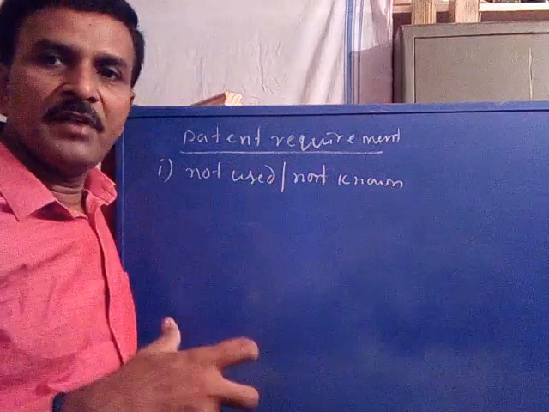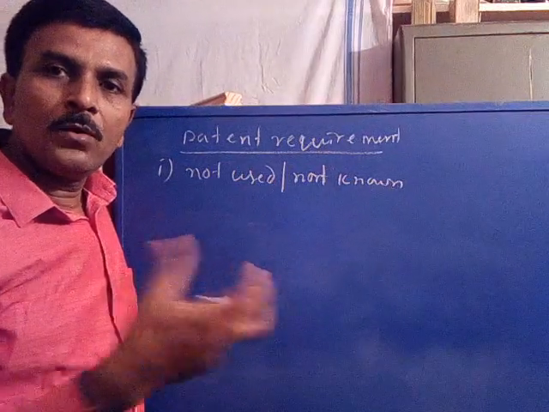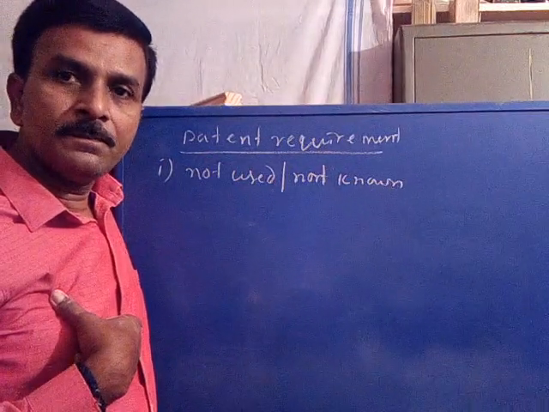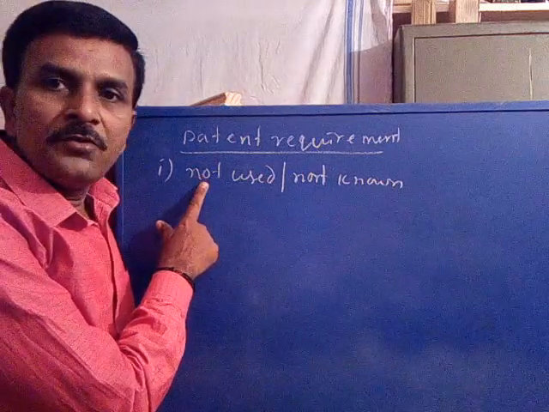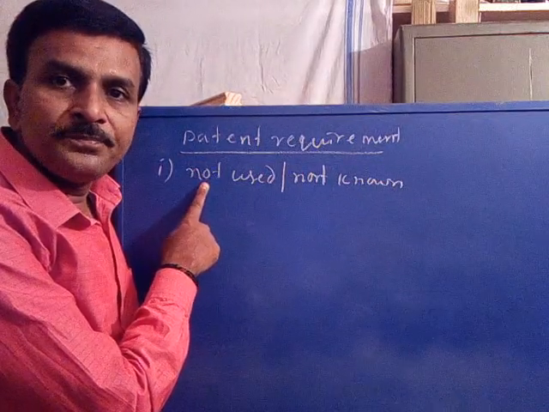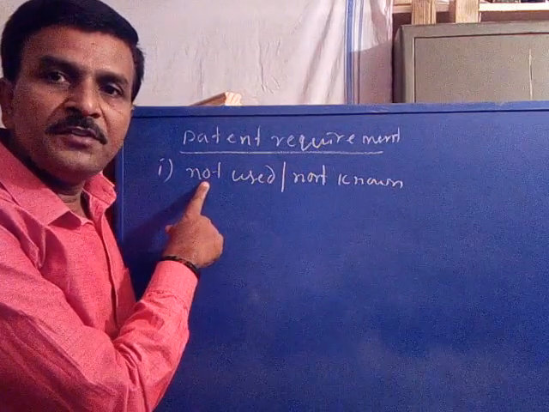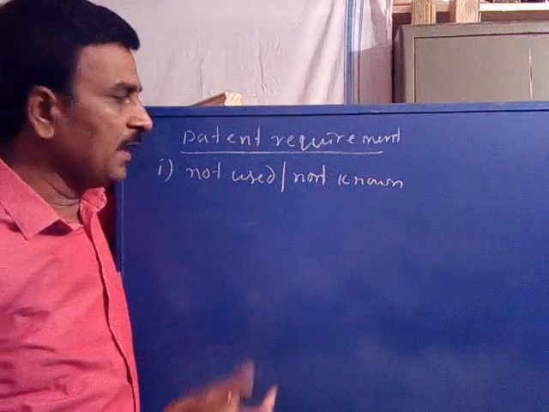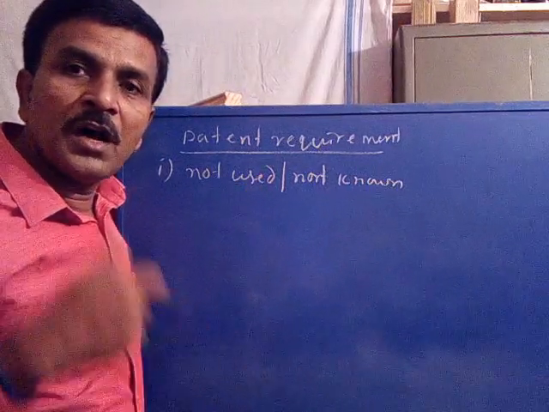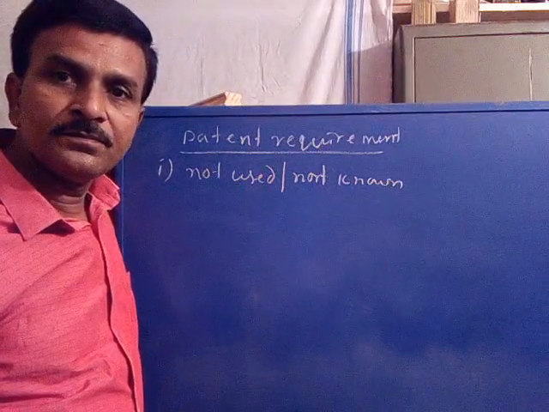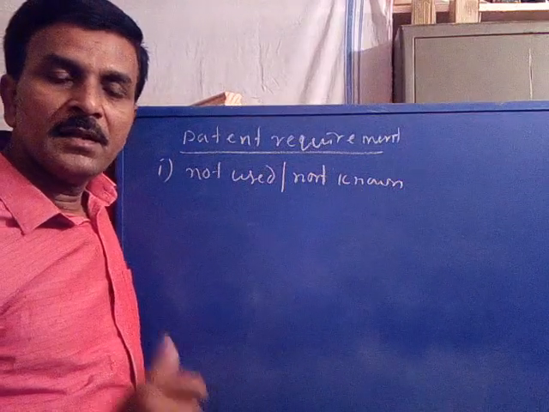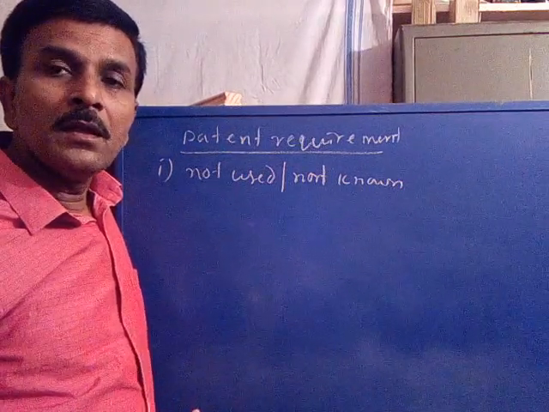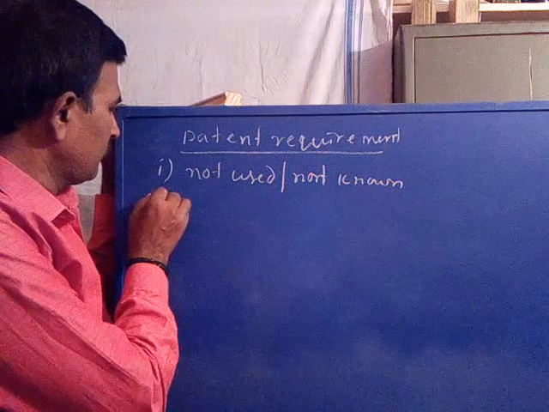To get patents for our invention, it should not be used earlier. The invention should not be known to any other.